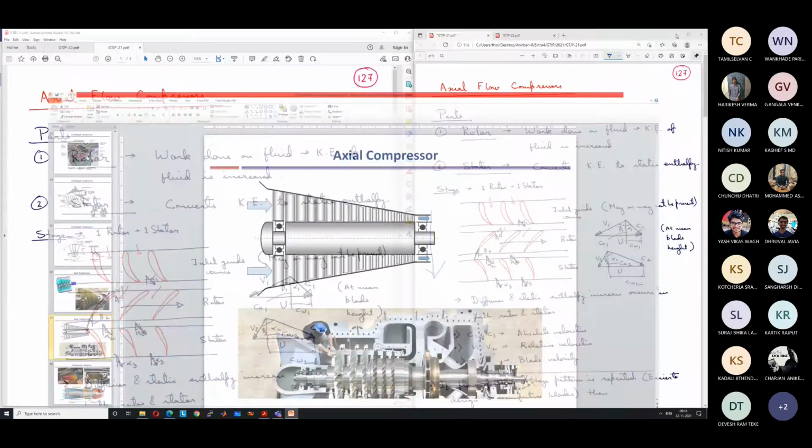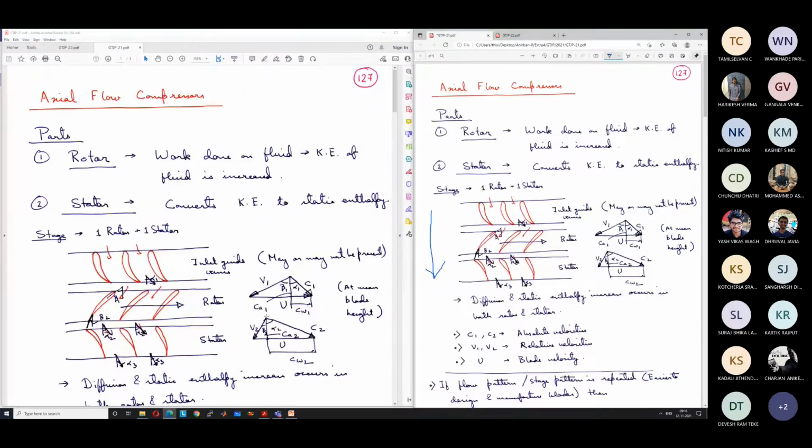So that constant blade velocity is u. Okay. That also can be calculated. That is equal to 2 pi r n, where 2 pi r is related to the radius and n is the rotational speed in rotations per second. So that gives us the blade velocity u. Okay. So with respect to the rotor blades, the relative velocity at the entry is v1. So v1 plus u gives us the absolute velocity c1, and the relative angle at the inlet is beta 1. Okay.